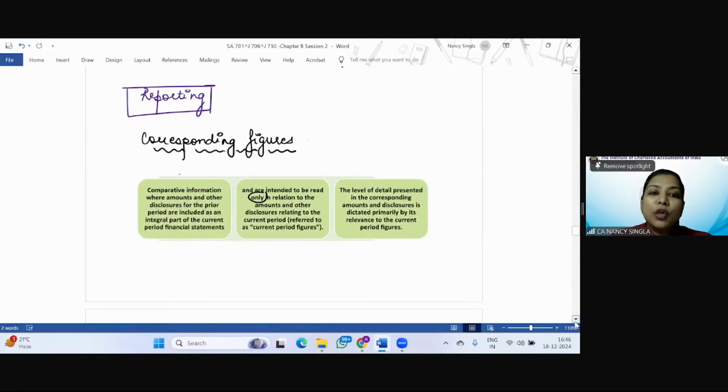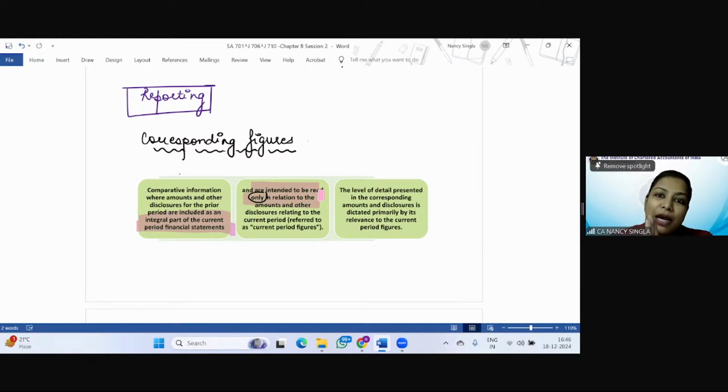So what is meant by corresponding figures? It is the amounts and disclosures relating to the prior period that are included as an integral part of the current period financial statements, but these are intended to be read only in relation to the amounts of the current period.